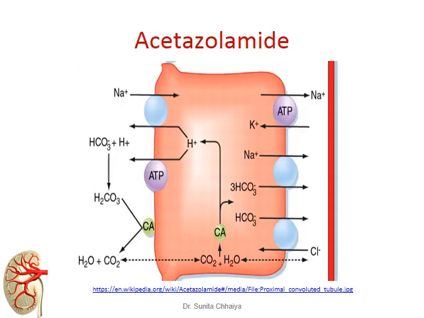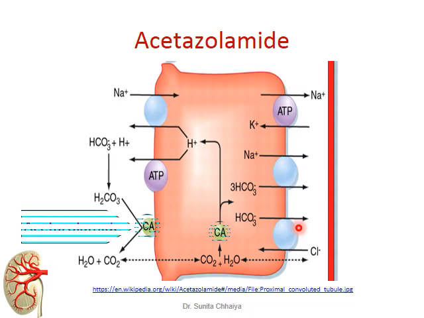Now the action of the carbonic anhydrase enzyme at the renal tubular cell: the presence of this enzyme splits the carbonic acid which is formed into H2O and CO2. That H2O and CO2 cross the membrane inside the cell. They can again join to form a bicarbonate ion and H plus ion. In this way, the reabsorption of bicarbonate ion takes place.